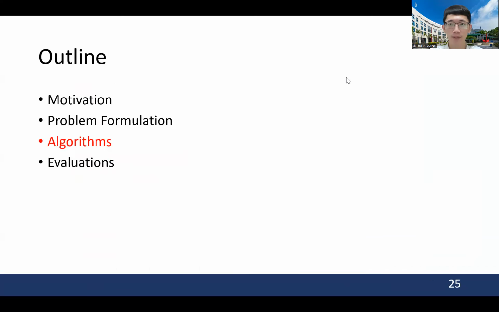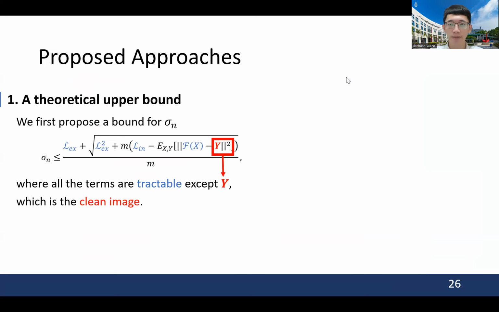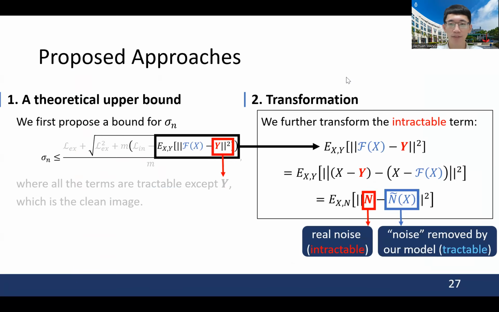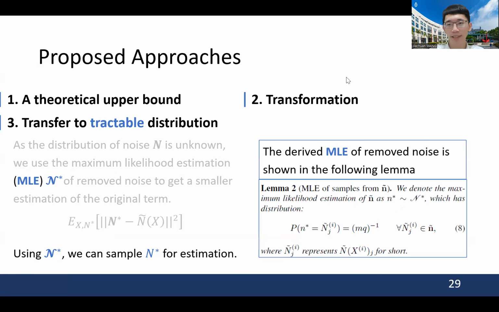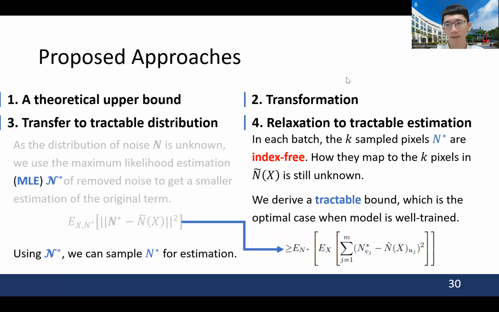Here are the algorithms. We first give a preliminary upper bound of sigma_n, where clean image Y is still intractable. Then we transfer the tractable term into the L2 norm of real noise and removed noise from our model. The distribution of real noise is still unknown. To get a lower bound, we use the MLE of removed noises to replace it. Now we can use the MLE for sampling.